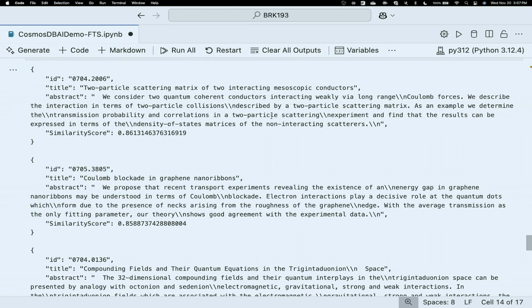So a really, really great example of how I can use text-based ranking and vector similarity search together in Cosmos DB. I can store all my data in Cosmos DB. I can store my vectors in Cosmos DB with my data and still be able to execute these fast, cost-efficient searches to find the most relevant data for my AI applications.